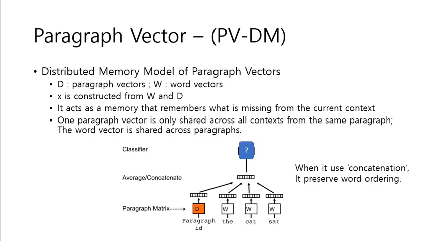The paragraph vector distributed memory model is motivated by these models. Basically, it predicts the last word given the current context. In addition to the introduced model, it also uses a paragraph ID, represented as an embedded vector. The important thing is that the words the, cat, sat are embedded by a trained word embedding matrix, and the word embedding matrix is shared across paragraphs. So the, cat, sat, these word vectors are the same in any paragraph.